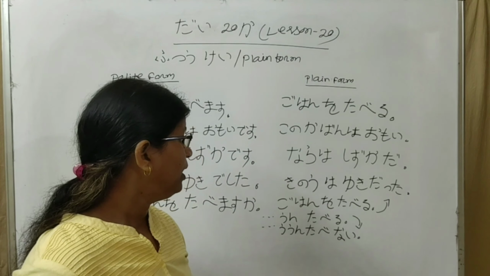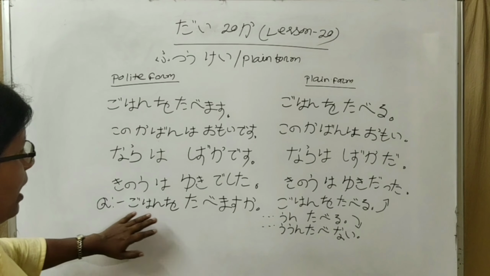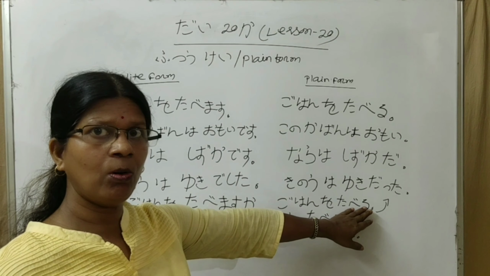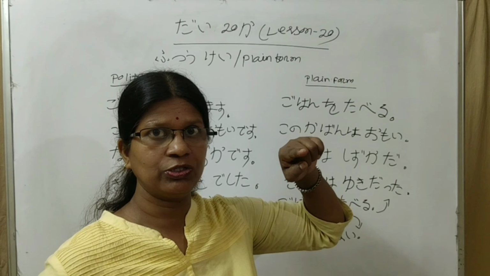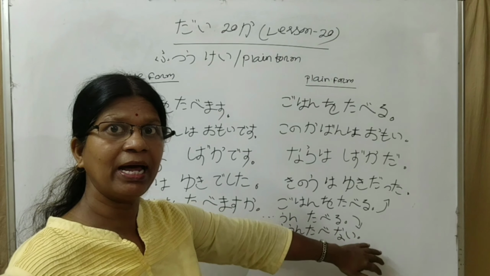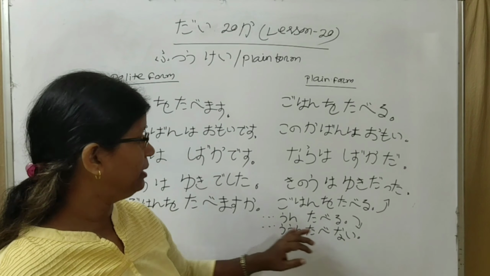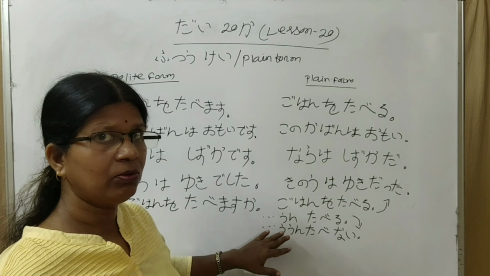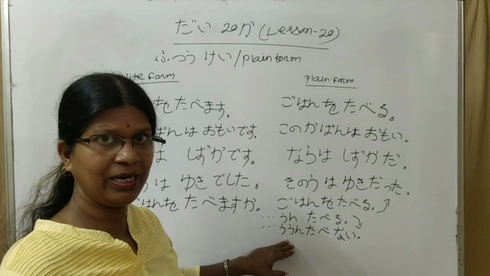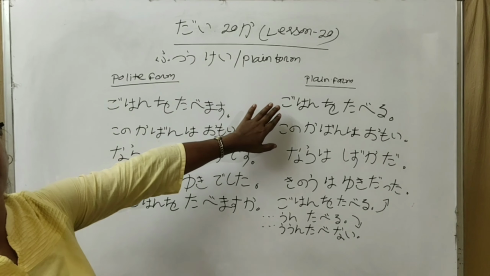Look here, when you put a question, how do we do it? Gohan o tabemasu ka? In a question it will be gohan o taberu, with a rising intonation. If the answer is yes, taberu, with a falling intonation, when you answer it. If it is no, tabenai. This is un. Hope you understand how to change a sentence from polite form to plain form.